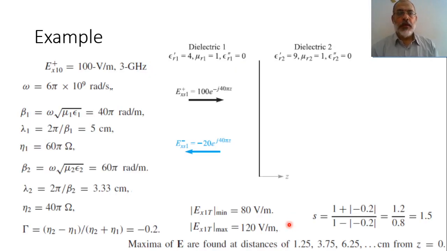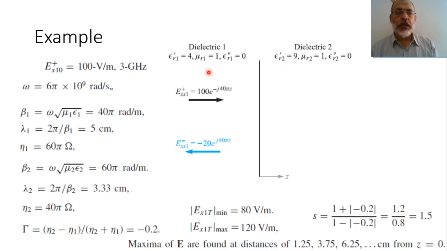As an example, assume that we have an incident plane wave with an electric field magnitude of 100 volt per meter at a frequency of 3 gigahertz, incident in medium 1 with epsilon r equal to 4, on a medium 2 with epsilon r equal to 9, and it is required to find the reflection coefficient and the standing wave ratio.